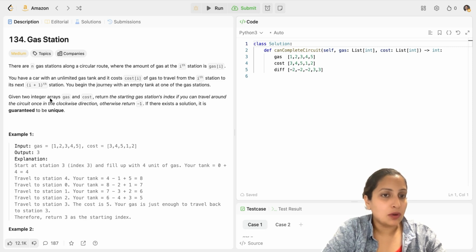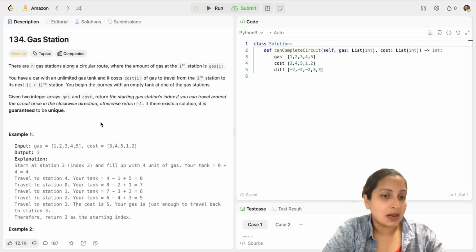You have been given two integer arrays, like I told, the gas array and the cost array. And you have to return the starting gas station's index such that you never run out of gas when you're traveling around the circuit once in the clockwise direction. Otherwise, if that is not possible, you have to return -1. If there exists a solution, there would always be a guaranteed unique solution. You cannot have multiple solutions.